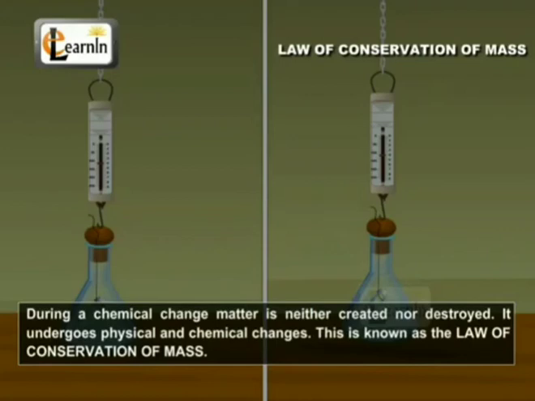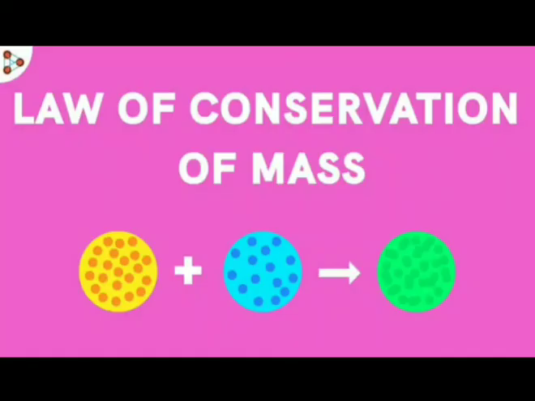So here we prove that, according to the law of conservation of mass, matter can neither be created nor destroyed. It can only transfer from one state to another, and the mass of the reactant side is equal to the mass of the product side. So with this we complete the law of conservation of mass, and your chapter 1 is also completed. So read that chapter 1. Thank you.